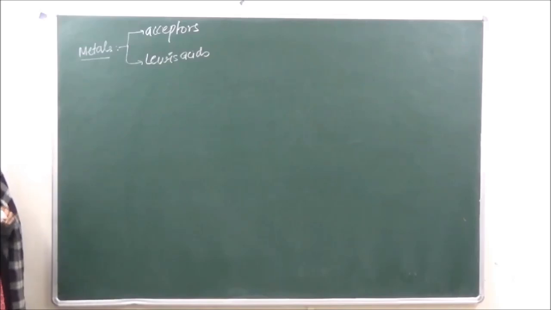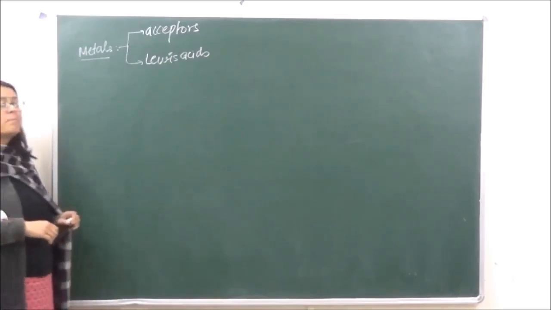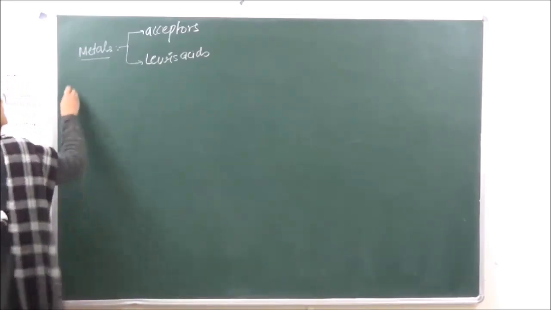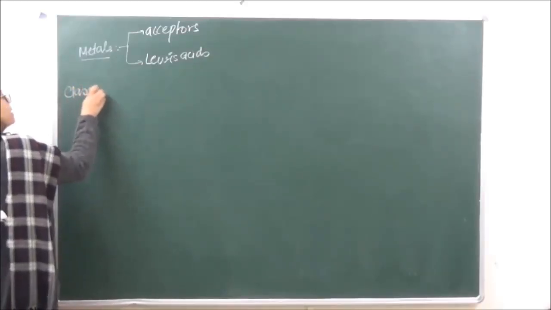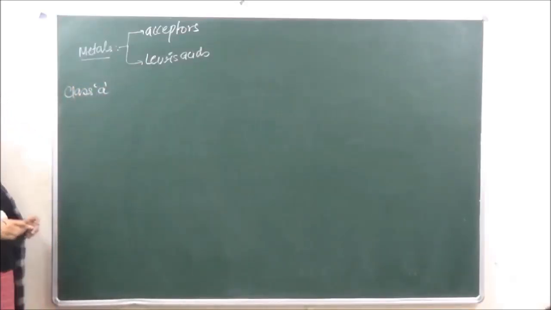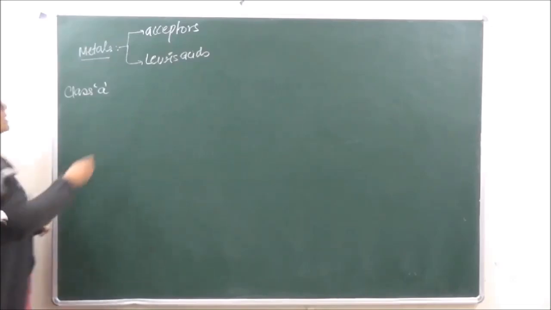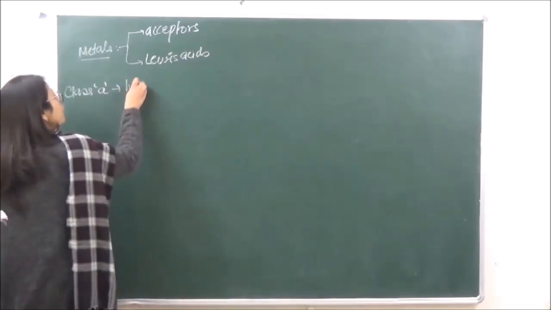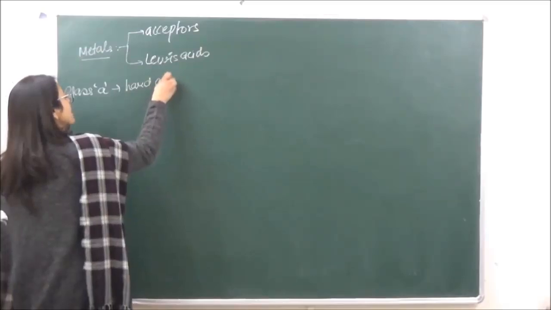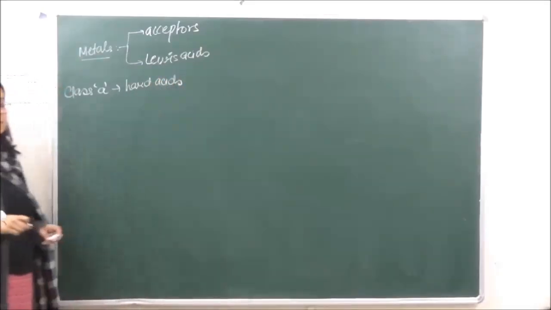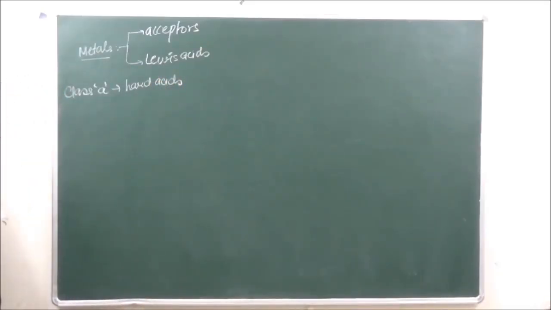Now on the basis of their acceptance power, we classify the metals into class A metals. Class A metals are all going to be known as hard acids. ठीक है?